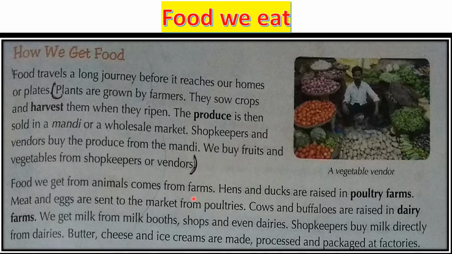It comes from the farm. Hens and ducks are raised in a poultry farm, where hens or ducks are raised for their eggs and all. Meat and eggs are sent to the market from the poultries. Cows and buffalo are raised in dairy farms. We get milk and milk products from the dairy farms. We get milk from the milk booth shop, and even dairy shopkeepers buy milk directly from dairies, and they sell it to us.